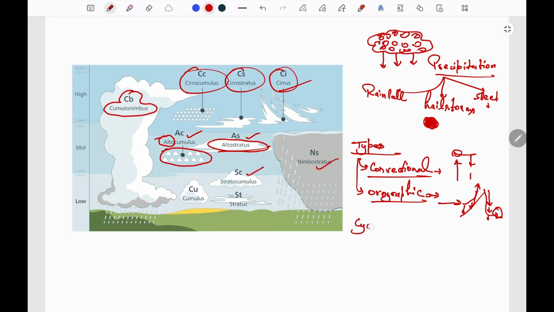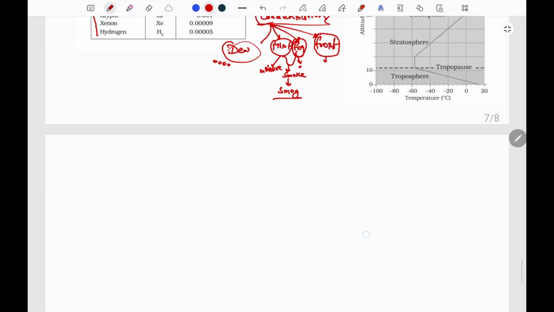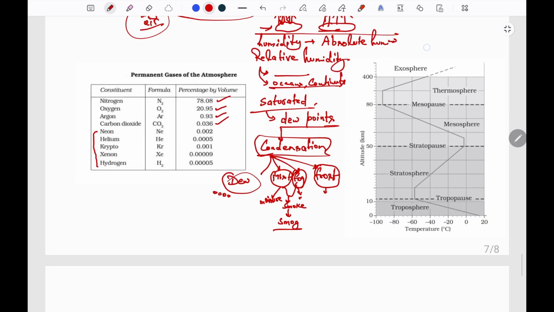Another one is cyclonic rainfall. We will study this when we study the tropical and temperate cyclones. Now, how is rainfall distributed? Generally it is more on the coastal areas and lesser in the interior of the earth's surface, and the extent of rainfall is more in the equatorial and tropical regions. Now moving back to the atmosphere.